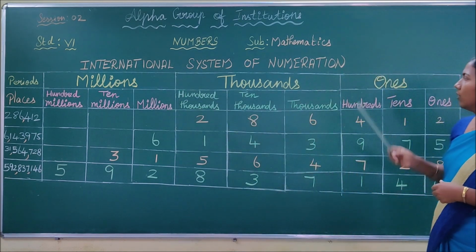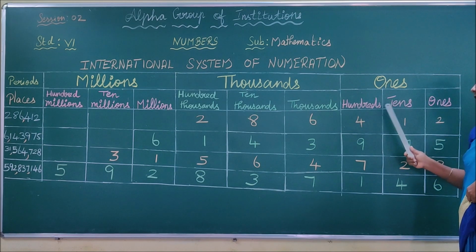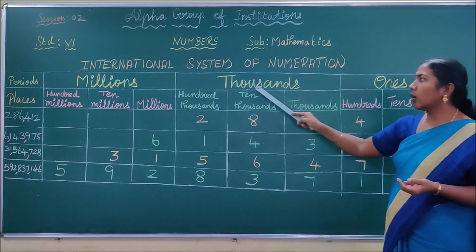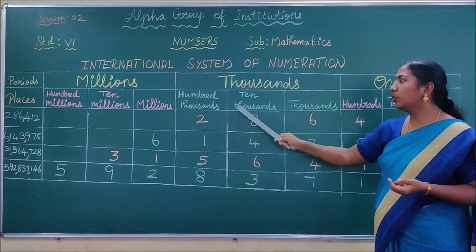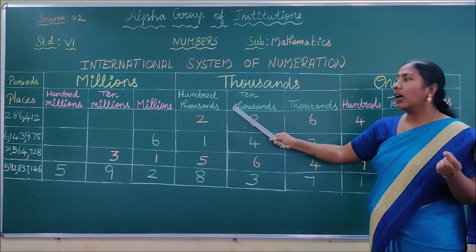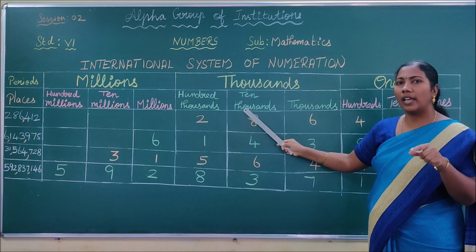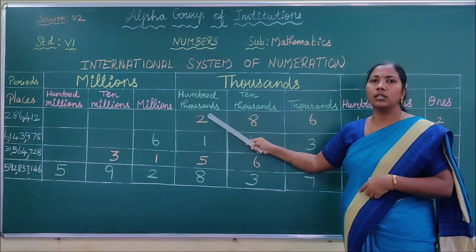Under ones, how many place values are there? Ones, tens, hundreds, as in the Indian system. Under the thousands, you have thousands, 10,000s. Up to 10,000s, you have the same place values as in the Indian system. After the 10,000, in the Indian system you have lakh, but here you have 100,000.